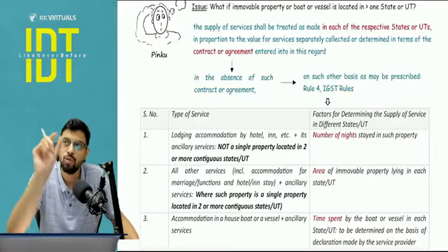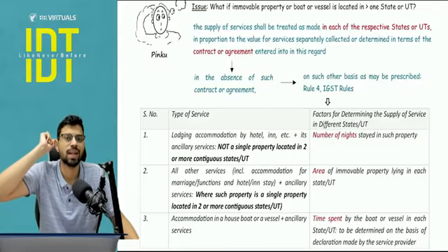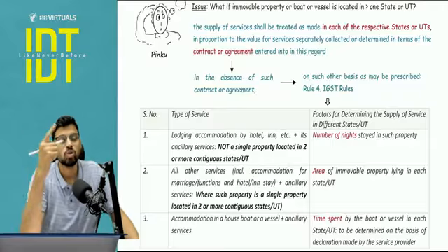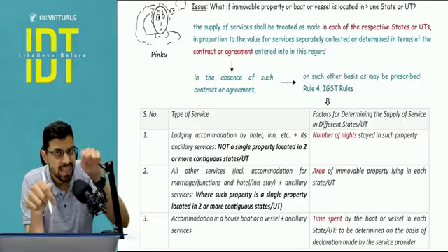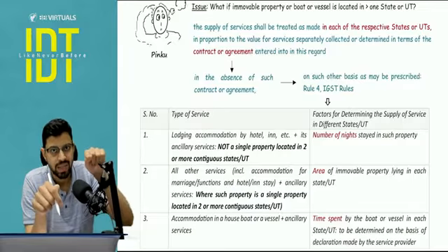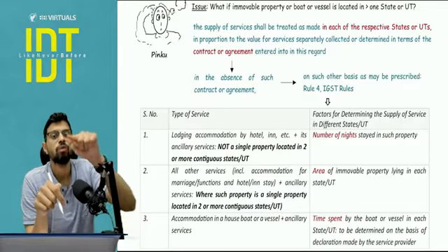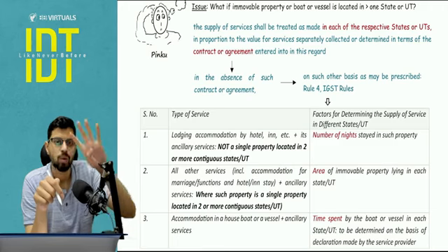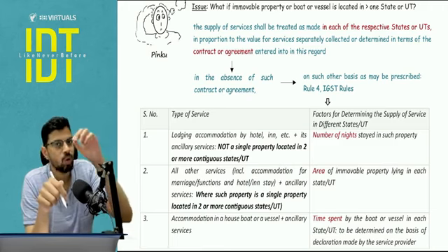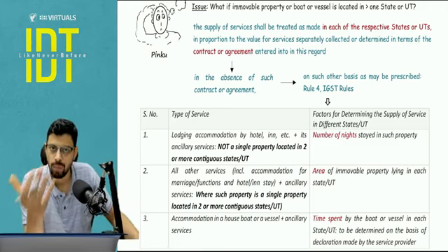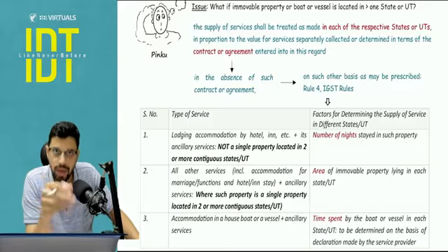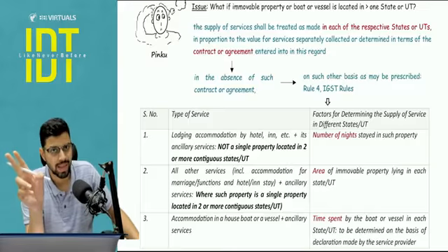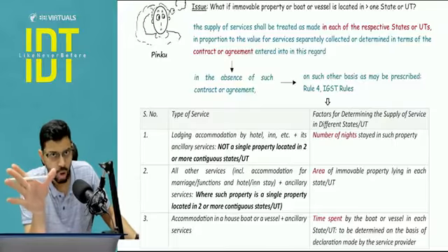So how much value will be put with respect to the place of supply in state A or state B? That will be as per the contract agreement which is entered in this behalf. But if it is silent, if it is absent, then in that case we will apply rule number 4 of the IGST rules. Here we are going to apply 5 to 6 rules. You don't need to learn the rules per se, but if you're able to, then it is rule number 4. I'm just telling you, so if you're able to learn it. Otherwise, don't quote it wrong in the exam. So here we will apply rule number 4 of IGST.